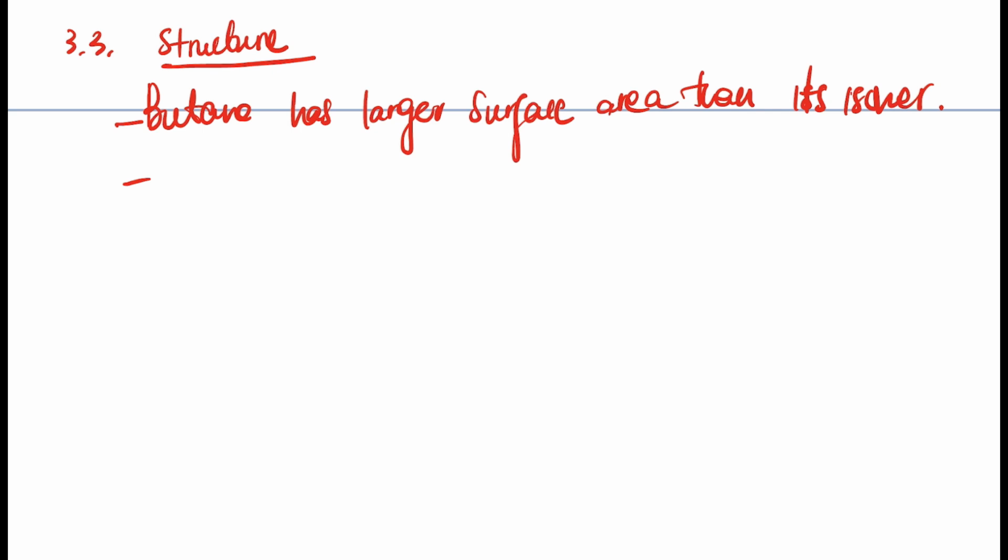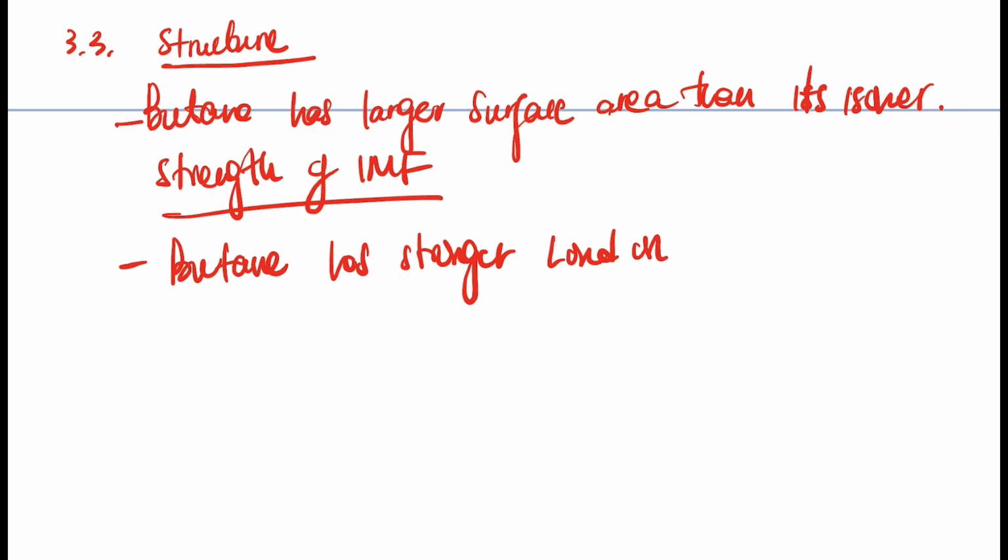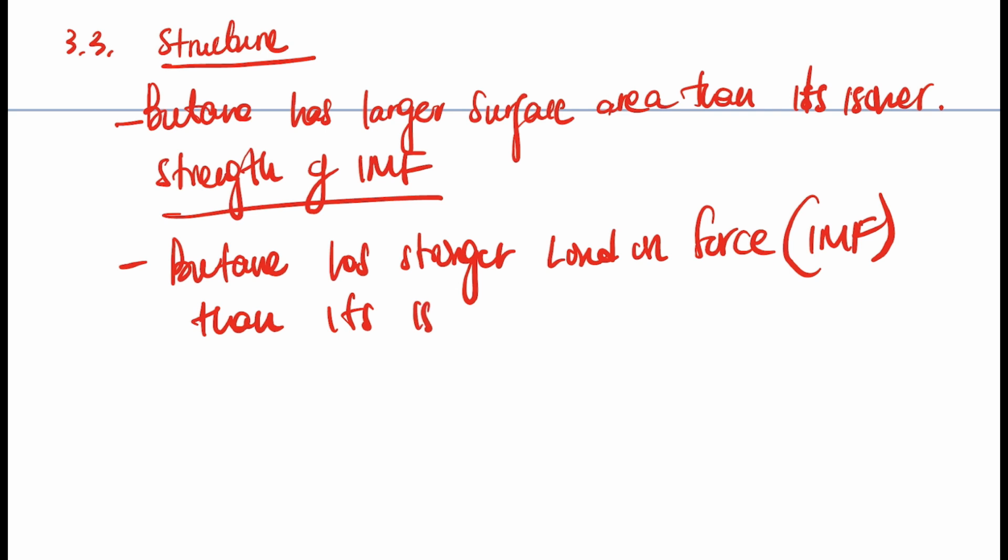And then the next thing we're going to talk about is the strength of IMF, strength of intermolecular force. Butane has a stronger London force, or you can say stronger intermolecular force than its isomer, or you can say methylpropane.